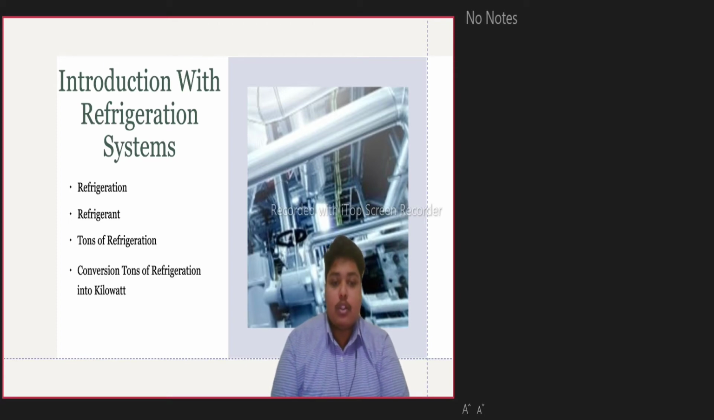First one, refrigeration, which is the process of creating and maintaining a lower temperature in a defined space or cabin than the surroundings. The device used for refrigeration is known as a refrigerator, and the gas used is known as a refrigerant. The cooling effect produced by the refrigerator is known as the refrigerating effect. The unit of refrigeration is the ton of refrigeration. Refrigeration works on the principle of the second law, which states that it is impossible to create a heat pump which transfers heat from a lower temperature to a higher temperature.